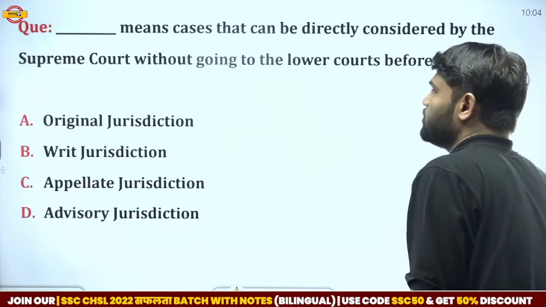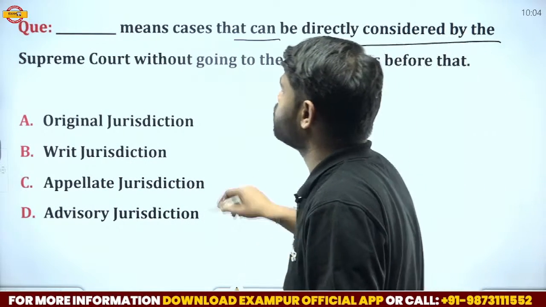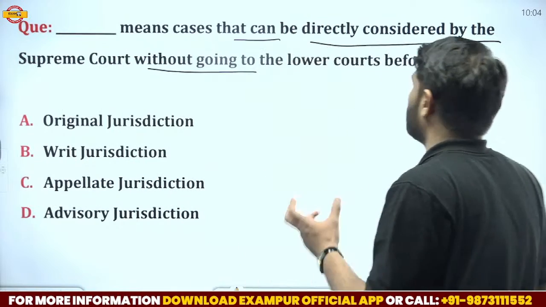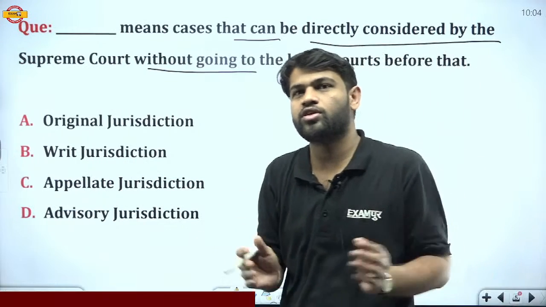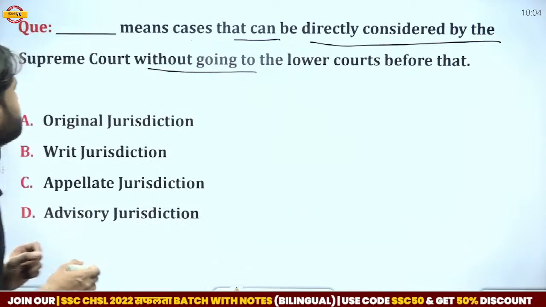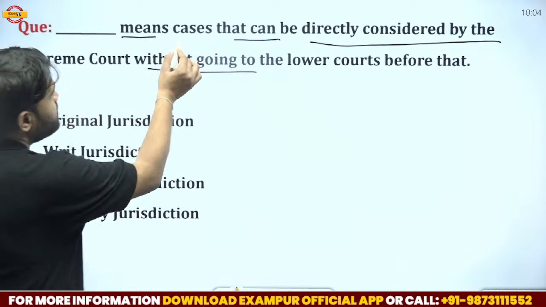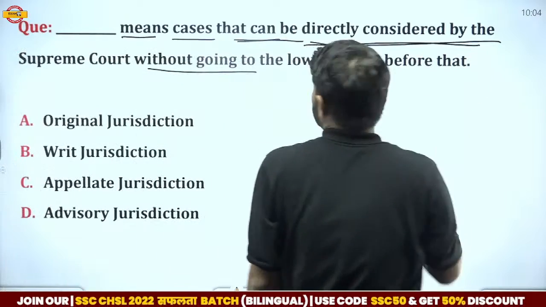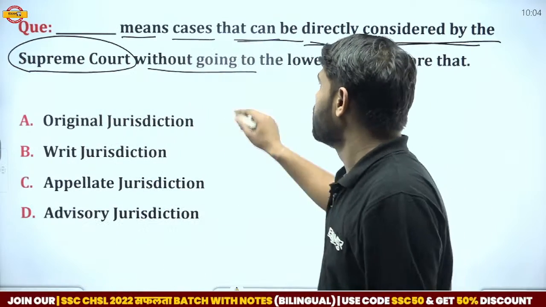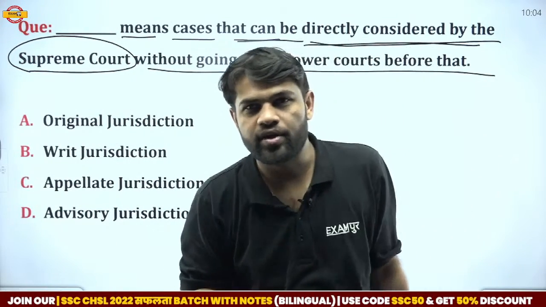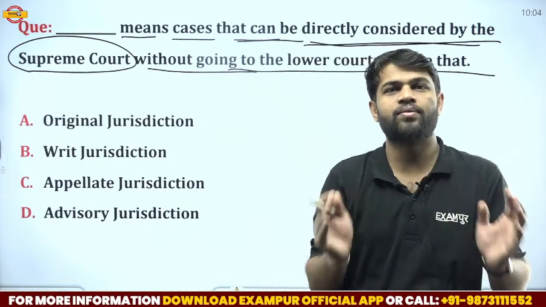Here we have another question. Which jurisdiction means cases that can be directly considered by the Supreme Court without going to the lower courts before that. So again a very important and interesting question related to the judicial system of India. In this question they ask which of the following jurisdictions means cases that can be directly considered by the Supreme Court. These types of cases are considered only by the Supreme Court without going to the lower courts before that. So guys, here we have some options like original jurisdiction, writ jurisdiction, appellate jurisdiction and advisory jurisdiction.